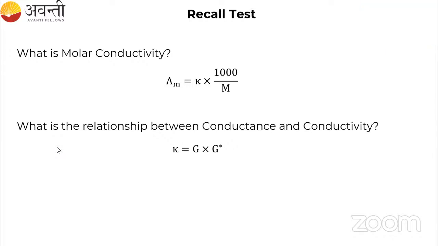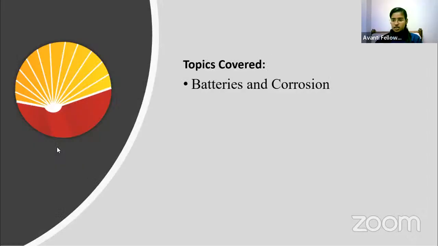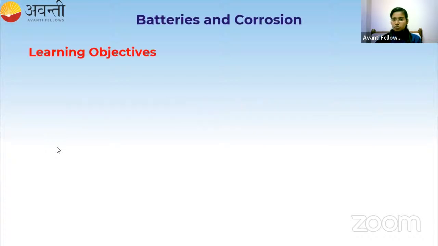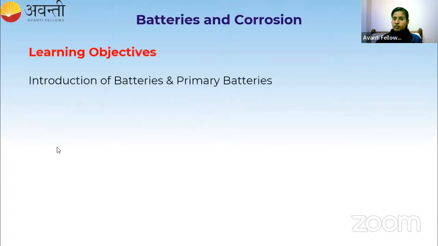So today we are going to cover the last topic of this lesson, which is batteries and corrosion. Yesterday itself I was about to complete this, but we couldn't do it because of the time. Now today let's continue this. We'll try to finish this, and we will try to solve some previous year's questions of this lesson from JEE and NEET.